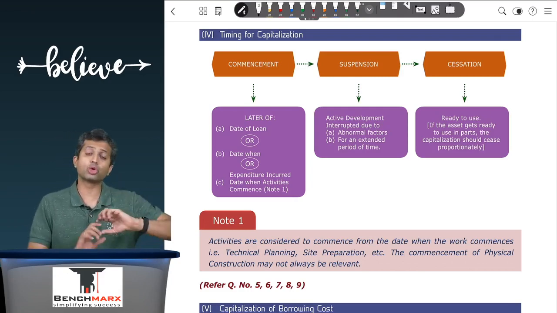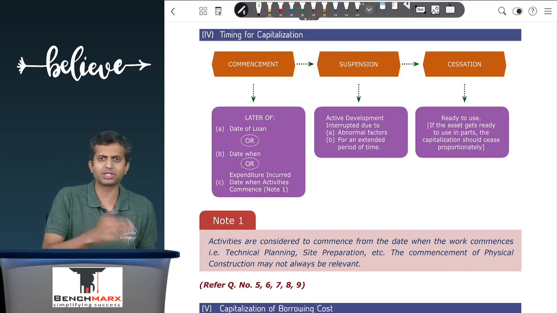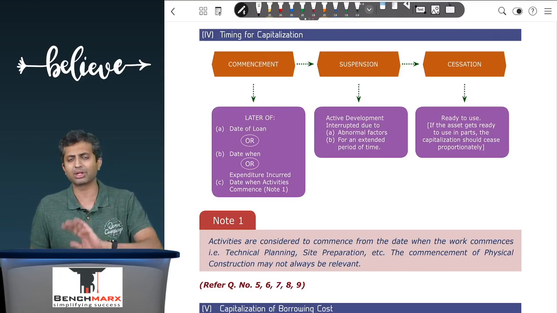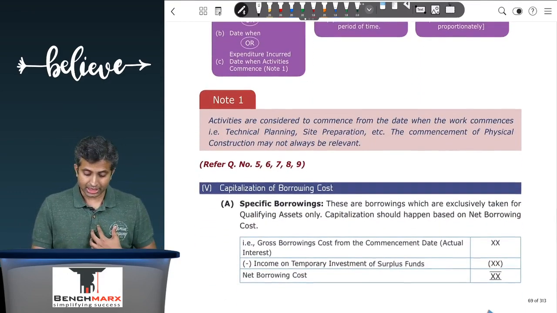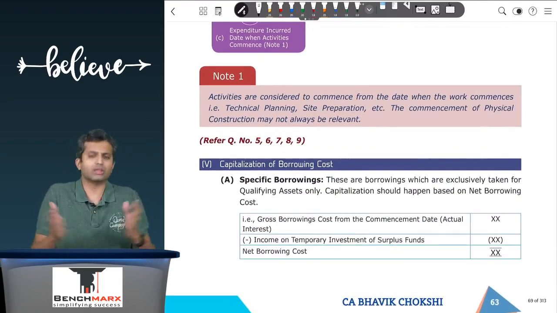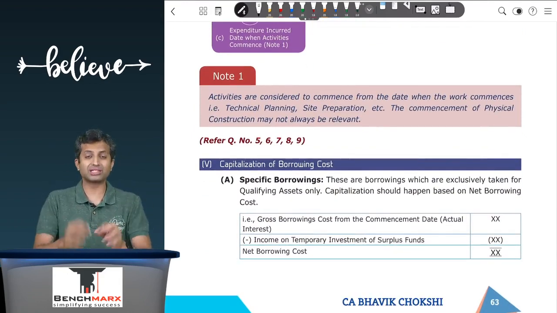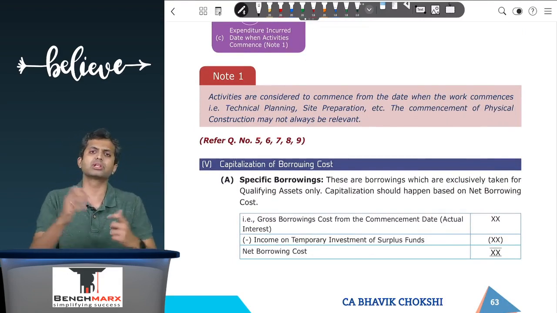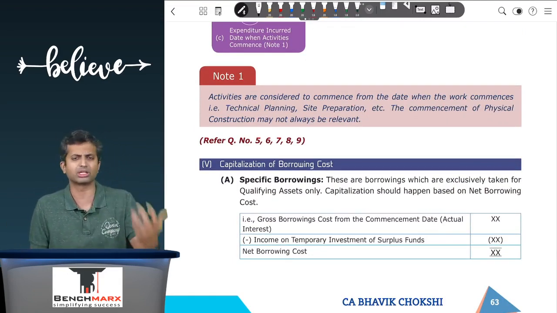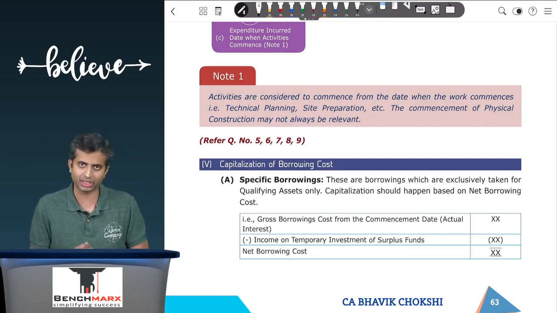Remember, this is to be done only if the interruption is for an extended period. If it is just for a temporary period, then capitalization can continue and no suspension is needed. Next, you have 2 things. Again, just a key point over here, that activities are considered to commence when work starts. It is not necessary that physical construction has to start. Even site planning or technical evaluation can be considered to be commencement of activities.